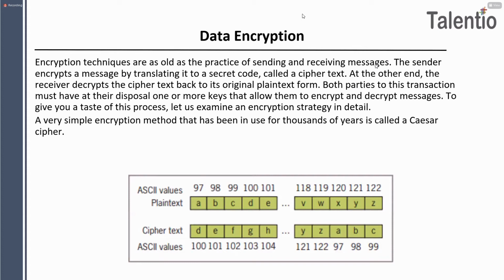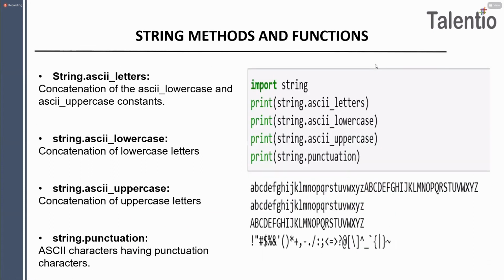Whatever data we are sending should be secret, so enemies can't read it. You can say dots and hashes, or special symbols. Especially it works when soldiers are working on the borders. At that time, data encryption is very important. So this is your data encryption, guys. You can consider ASCII values and some special characters, which will help you to encrypt your data.